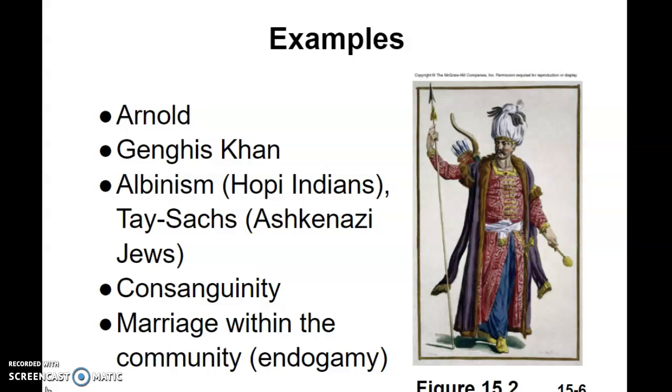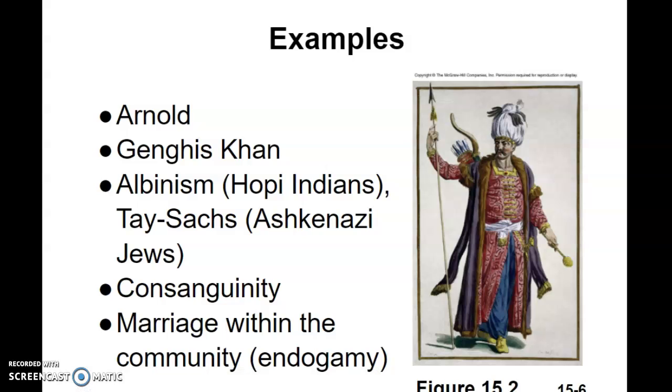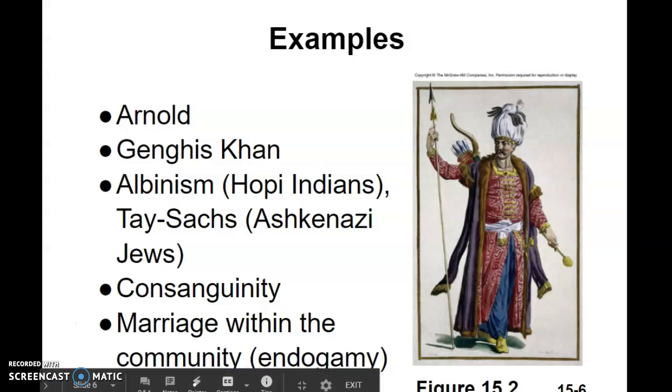And of course, any population that marries relatives or marries within a community will have non-random mating go on. It's said that 70% of the world's population marries somebody born 10 miles from where they were born. So genes don't travel too far usually.